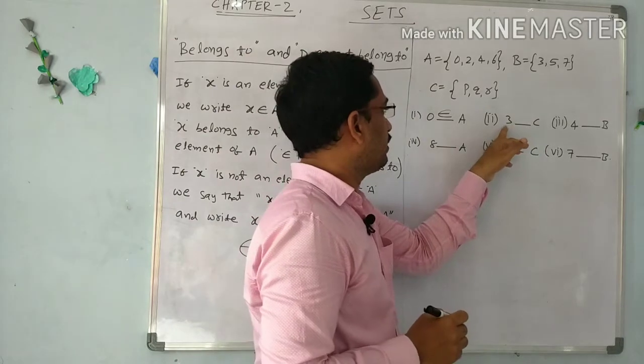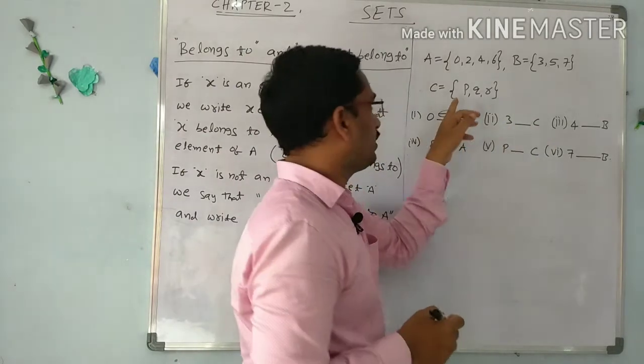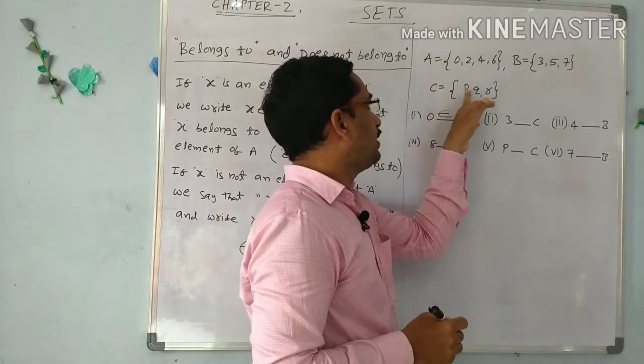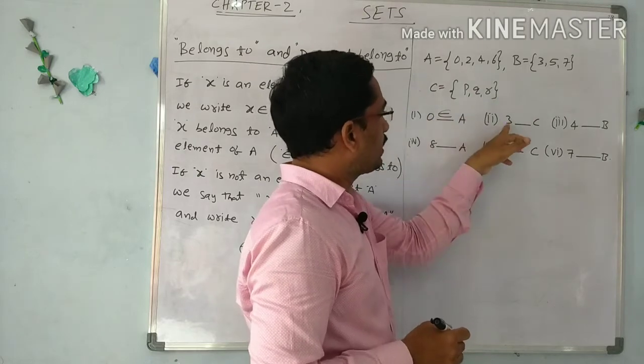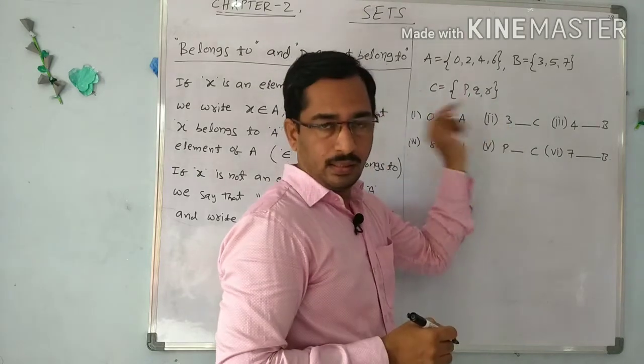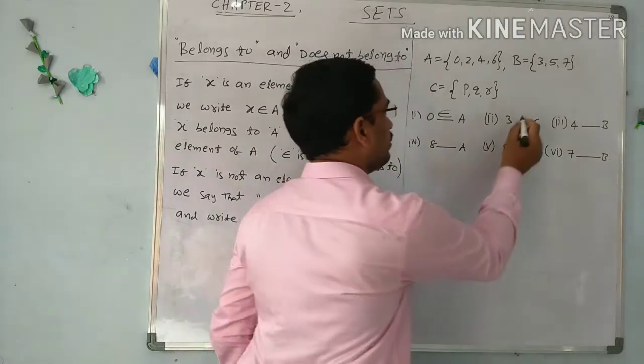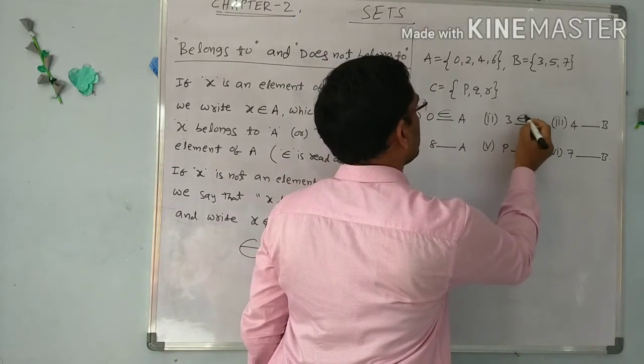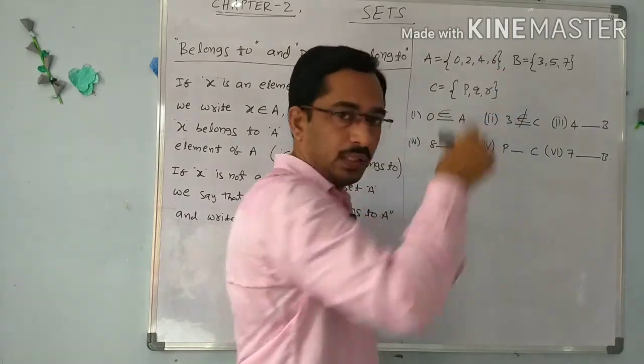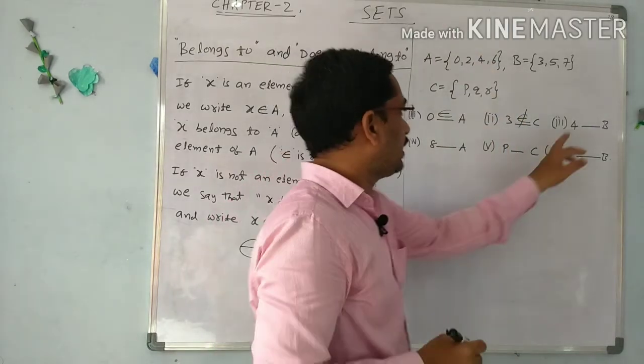Next, 3. C contains only the alphabet letters P, Q, R. Here we are given a number 3. Does 3 belong to C? No, 3 does not belong to C. So we use the does not belong to symbol. Next, 4.